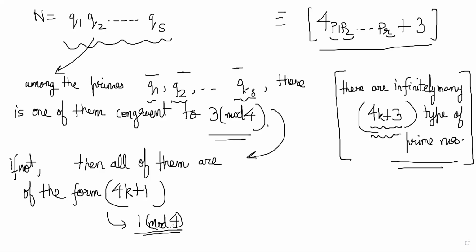It cannot all be 1 mod 4 also, because if all of them are 1 mod 4, then the product is also 1 mod 4, but here the product is 3 mod 4, no? You understand this number that we had constructed, right? This number is already a 3 mod 4 number, so you cannot have every prime factor inside being 1 mod 4, right? It's very straightforward actually. So are you guys getting the sense of it?